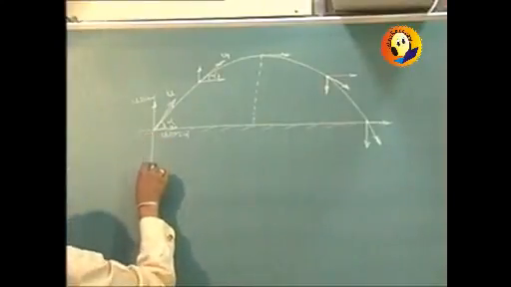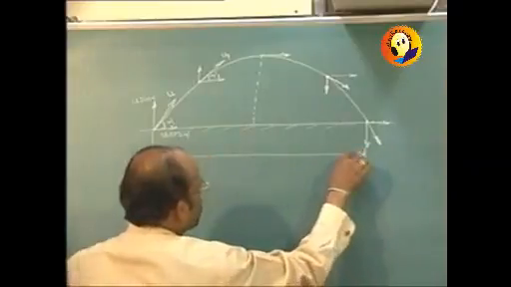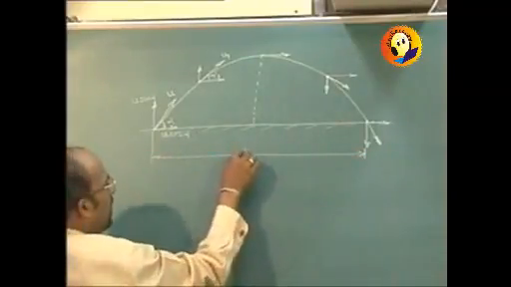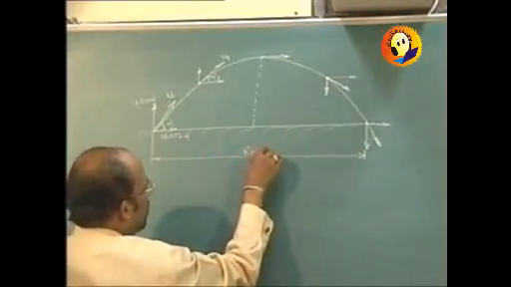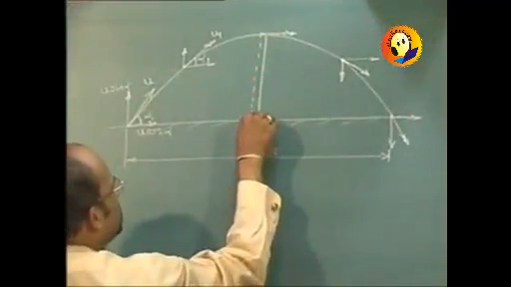Secondly, some terminologies are to be understood. One is called the range. This will be called the range of that projectile, and this is the maximum height that is reached.